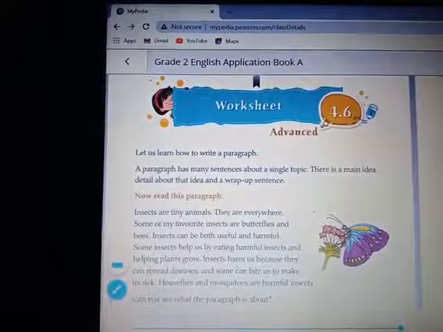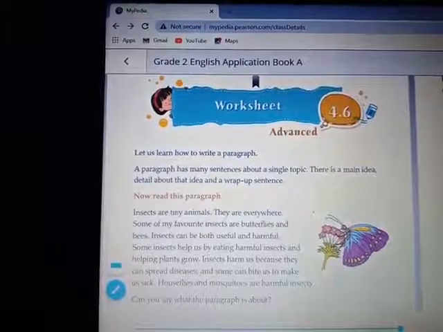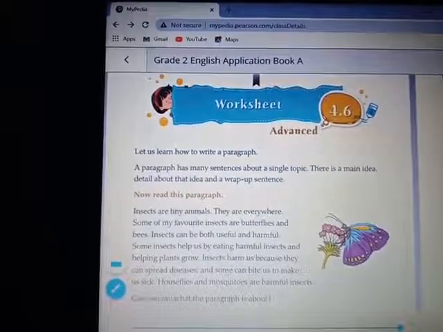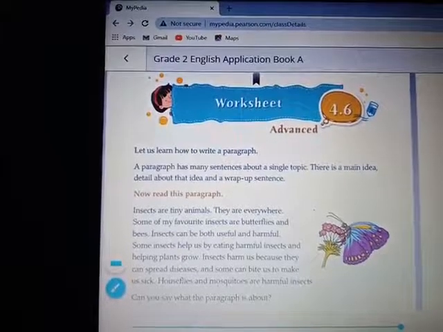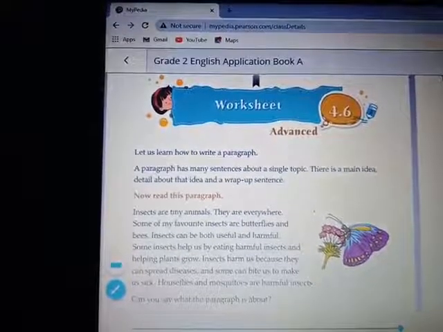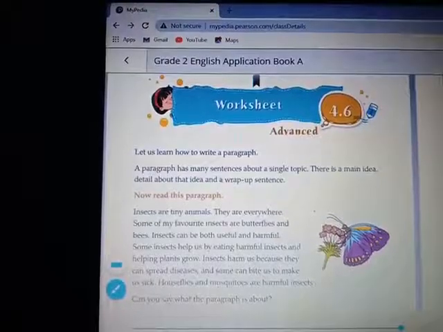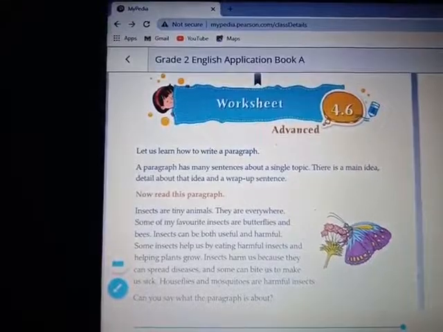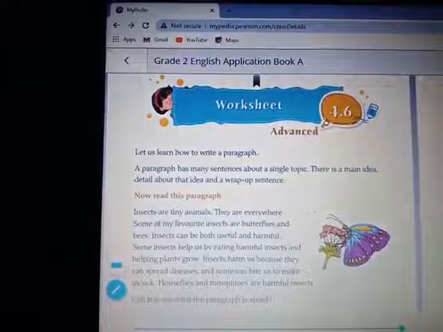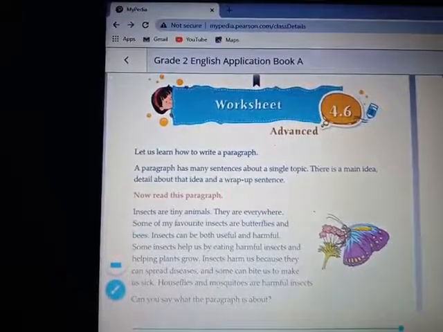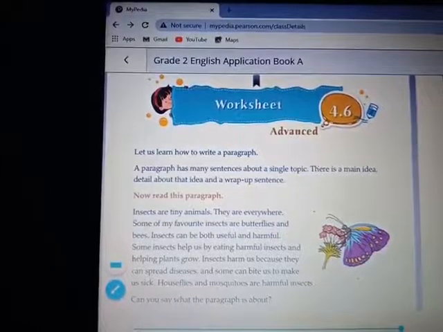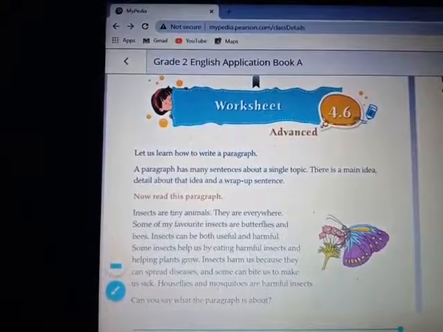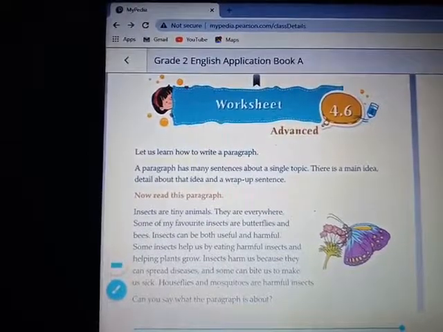Now read this paragraph. Insects are tiny animals. They are everywhere. Some of my favorite insects are butterflies and bees. Insects can be both useful and harmful. Some insects help us by eating harmful insects and helping plants grow. Insects harm us because they can spread disease, and some can bite us to make us sick. Houseflies and mosquitoes are harmful insects.